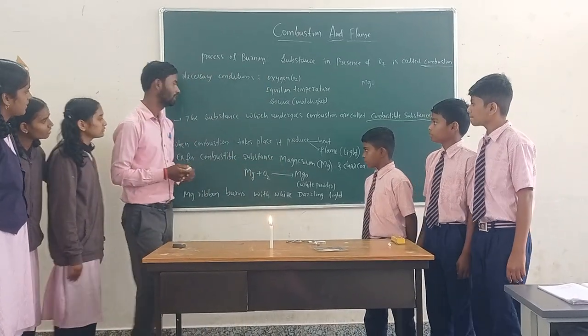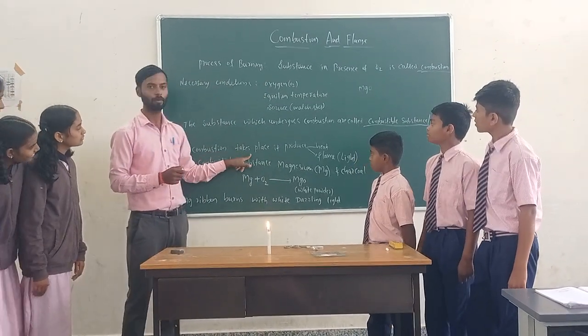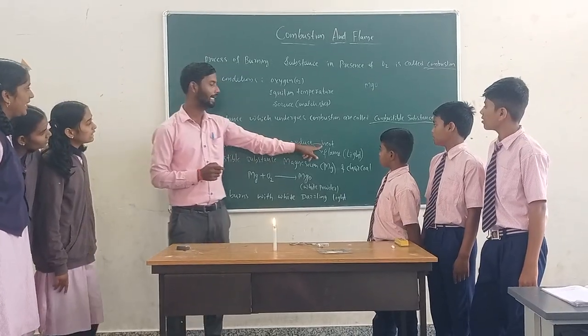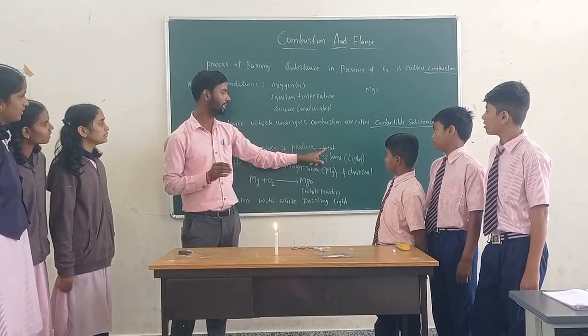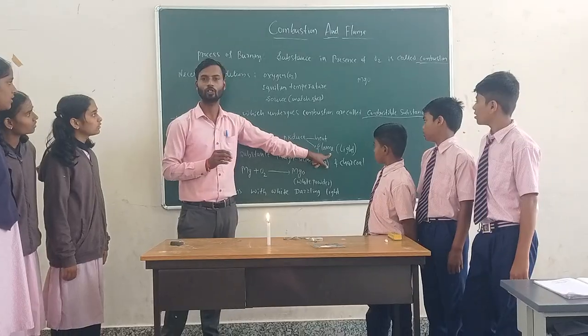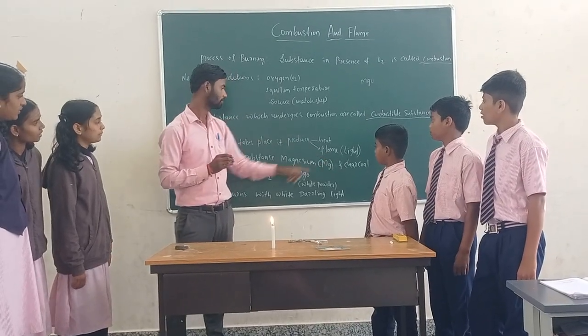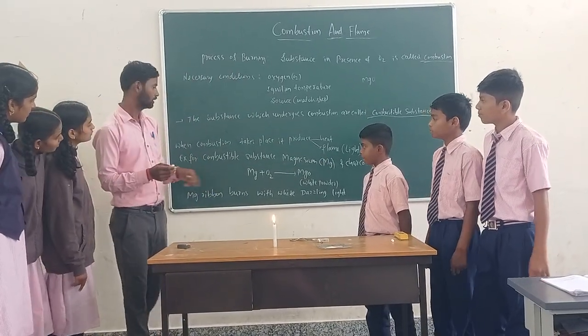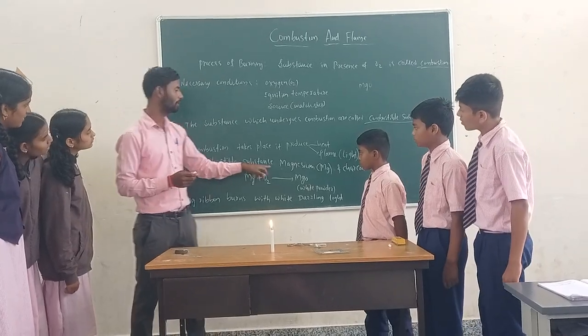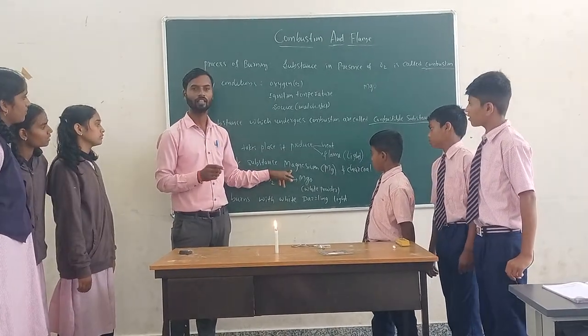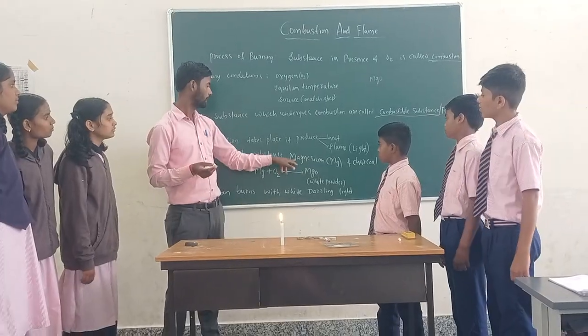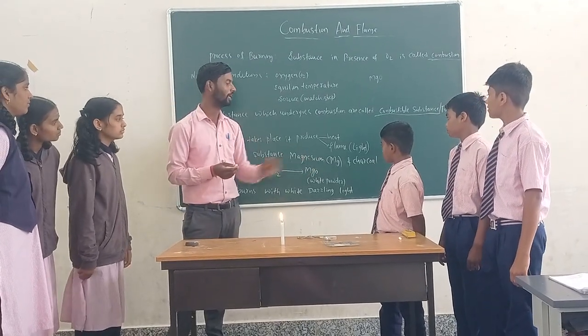When the combustion process takes place, it produces what? Heat. It produces heat. Along with the heat, it also produces light, that is the flame. Next, we have examples of combustible substances. There are many examples, that is paper, wood, magnesium ribbon and charcoal.